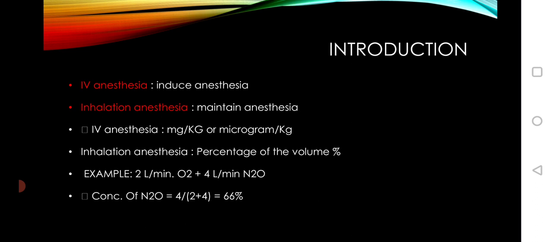Inhalation anesthesia is dosed as a percentage of the volume. Example: 2 liter per minute oxygen plus 4 liter per minute nitrous oxide. That is, the concentration of nitrous oxide is equal to 4 by 2 plus 4, which is 66%.